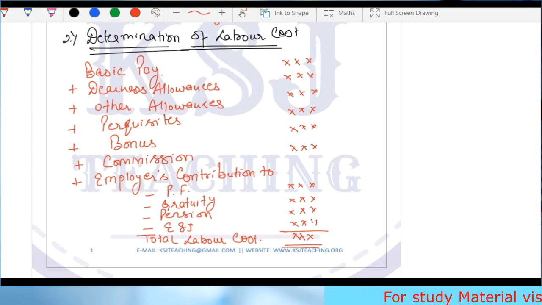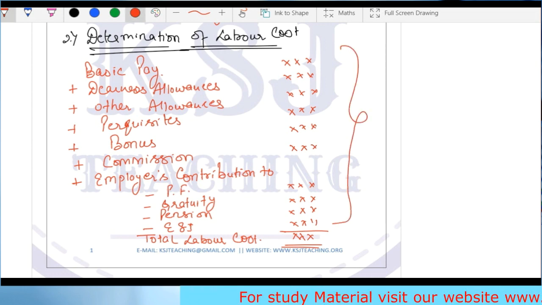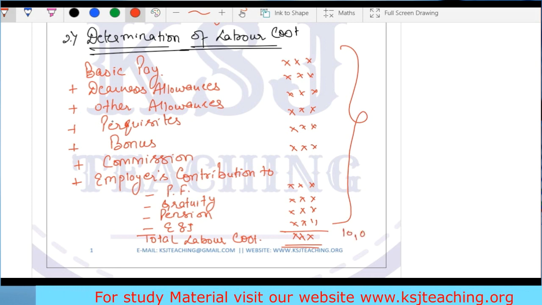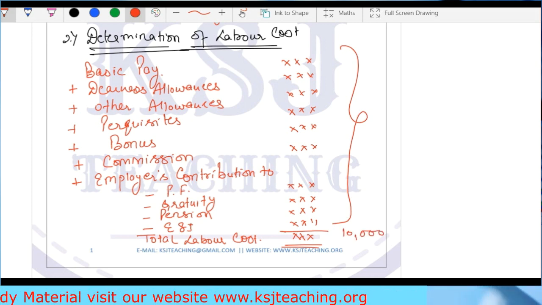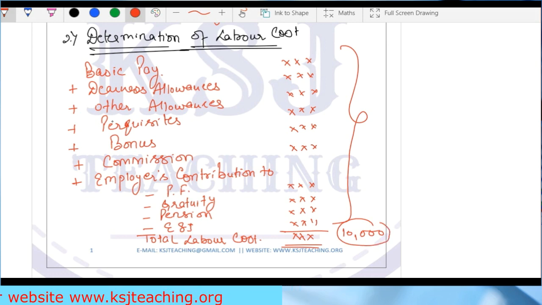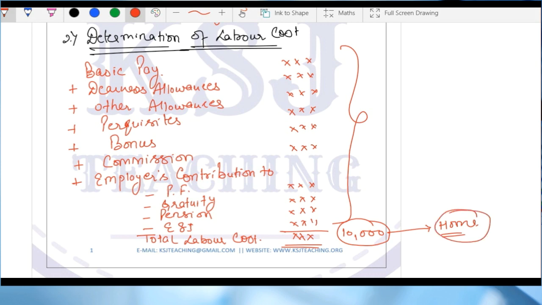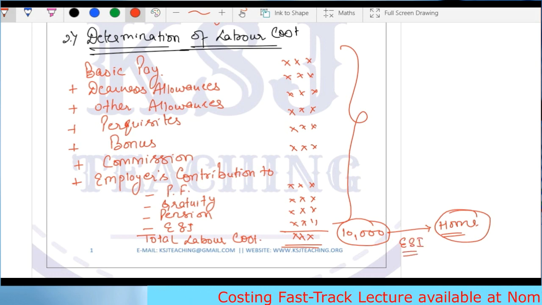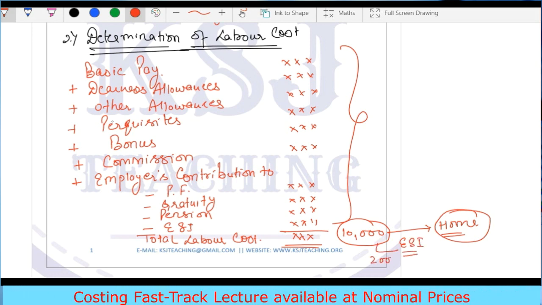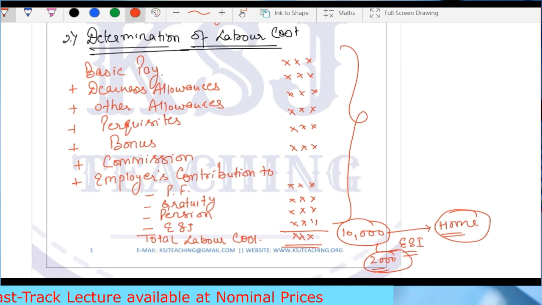Say combined, this total amount is 10,000 rupees. The employer takes this 10,000 rupees out of the office and is going home. On his way, he finds there is an ESI office and decides to invest 2000 rupees here.